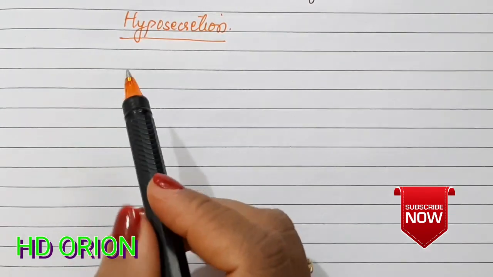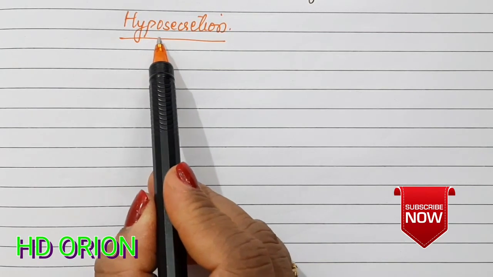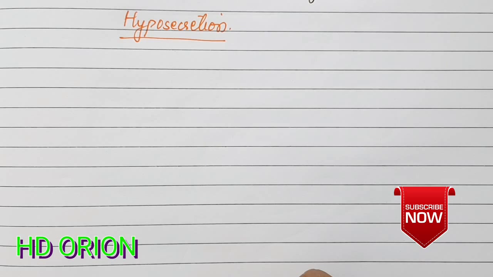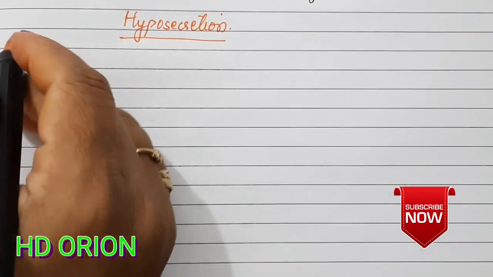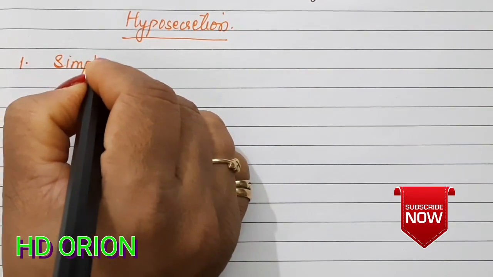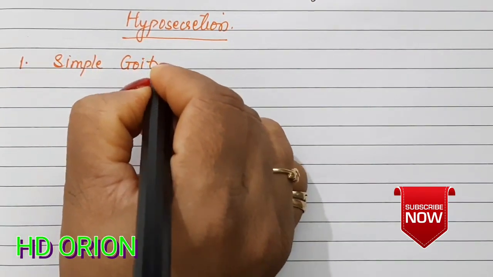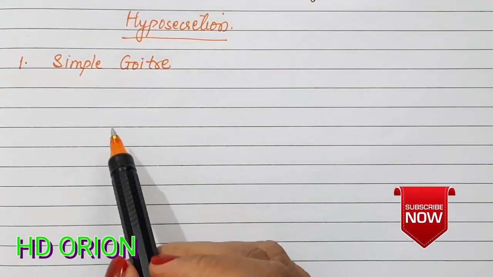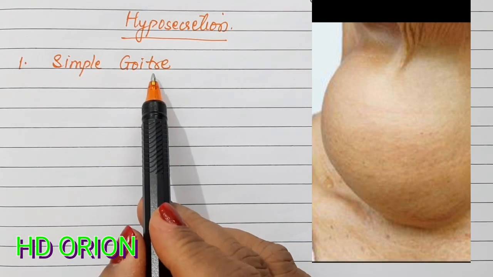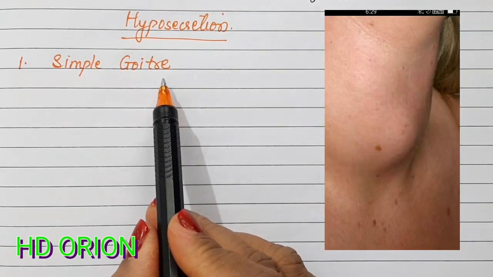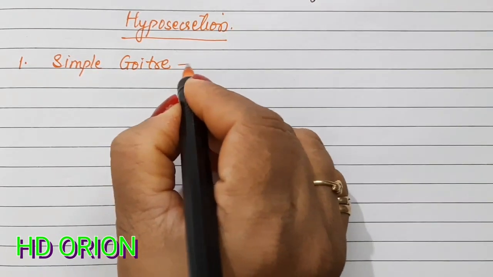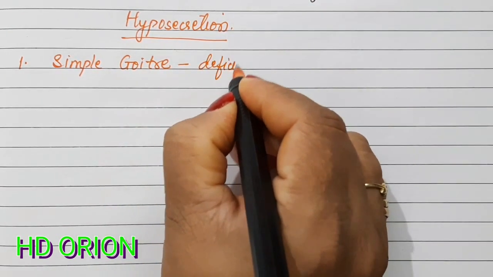Now let us study the disorders caused by the hyposecretion of the thyroxine hormone by the thyroid gland. The hypoactivity causes several diseases. The very first is simple goiter. This goiter is the swelling in the neck because of the enlargement of thyroid gland. When the thyroid gland swells, there is a protuberance seen in the neck region. This is due to deficiency of iodine.